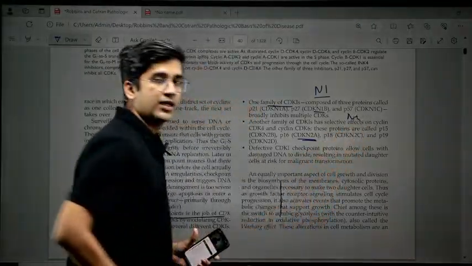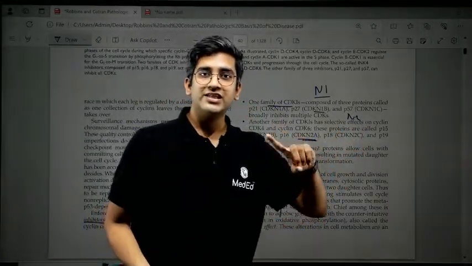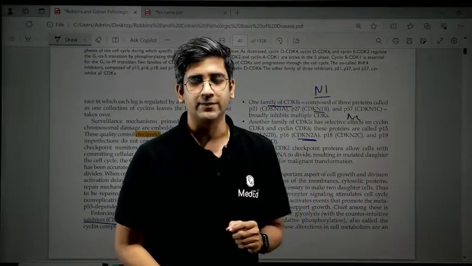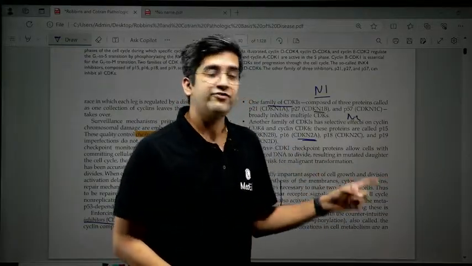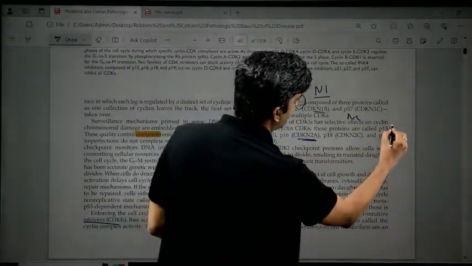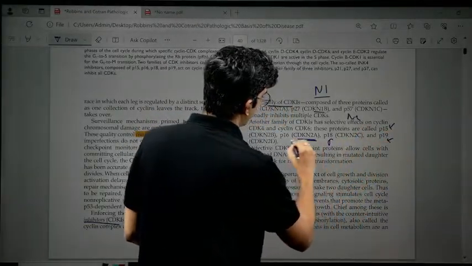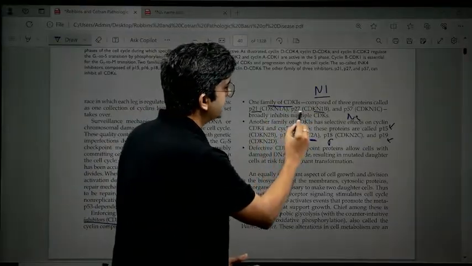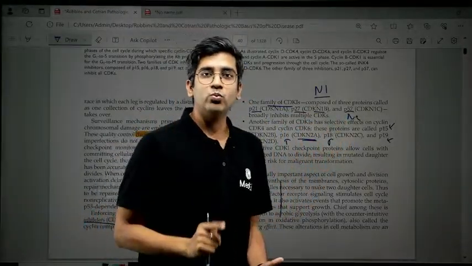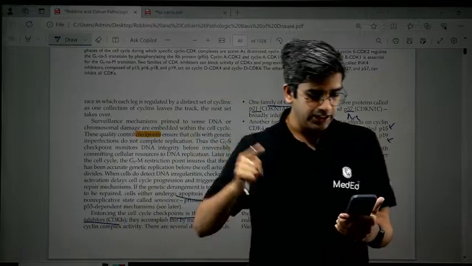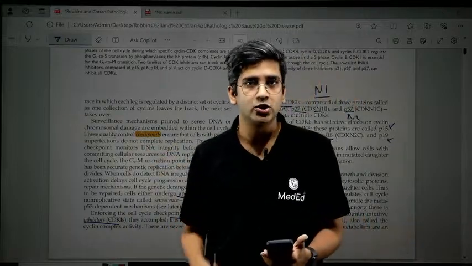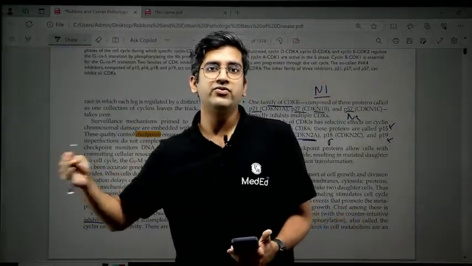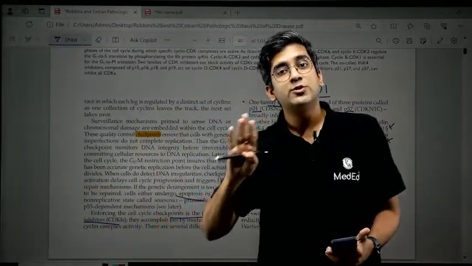Fine. Just a way to remember: whichever is in the N1 family, they are non-specific. And just a way to remember again, if it is N2, all of them will have the number 1 in it. N2 has number 1, N1 substances don't have number 1, right? N1 is non-specific, which means it can inhibit multiple cyclins, not just one cyclin, and it has P21, P27, P57. N2 is very, very specific.